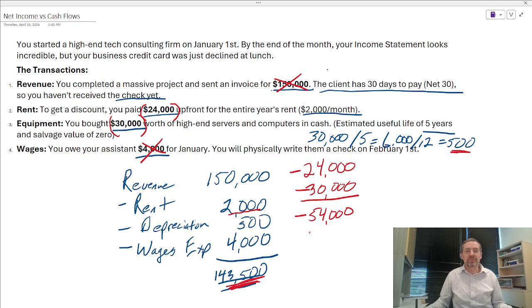So let's say we got $150,000 in cash. That does not necessarily mean that we're doing well. We have to take both of them.